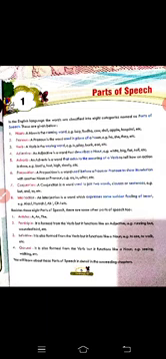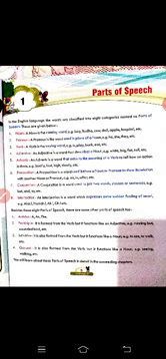Now the fourth one is adjective. An adjective is a word that describes a noun. For example, white, big, fat, tall, etc. The fifth one is adverb. What is an adverb? An adverb is a word that adds to the meaning of a verb to tell how an action is done. For example, loudly, fast, high, slowly, etc.